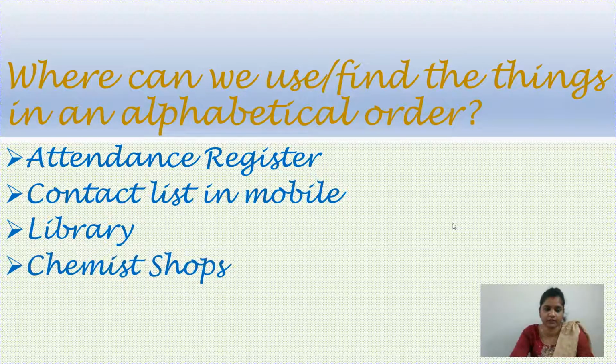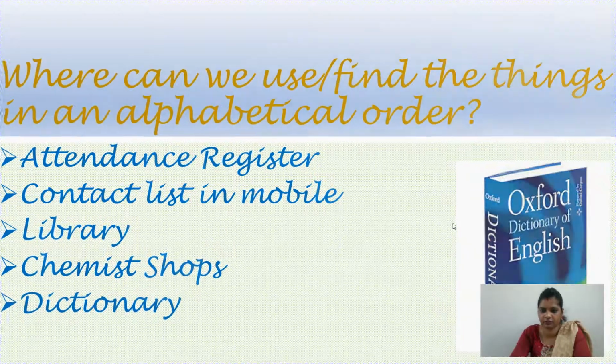In chemist shops, you will see, children, there are so many medicines. If the medicines are not arranged properly, in alphabetical order, then what will happen? How will they find the medicines? It's so difficult for them. Dictionary, obviously, we can see a picture of a dictionary here.